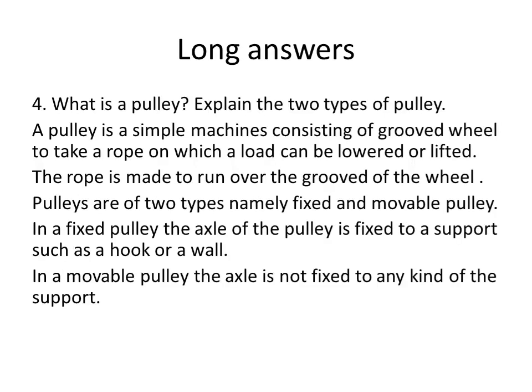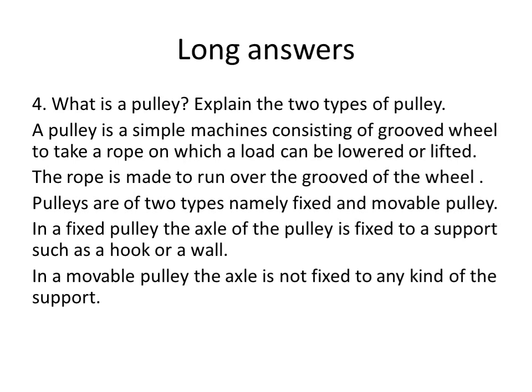And the last one: what is a pulley? Explain the two types of pulley. A pulley is a simple machine. It consists of a grooved wheel to take a rope on which the load can be lowered or lifted. If you see the wheel and axle, the wheel will be present there.